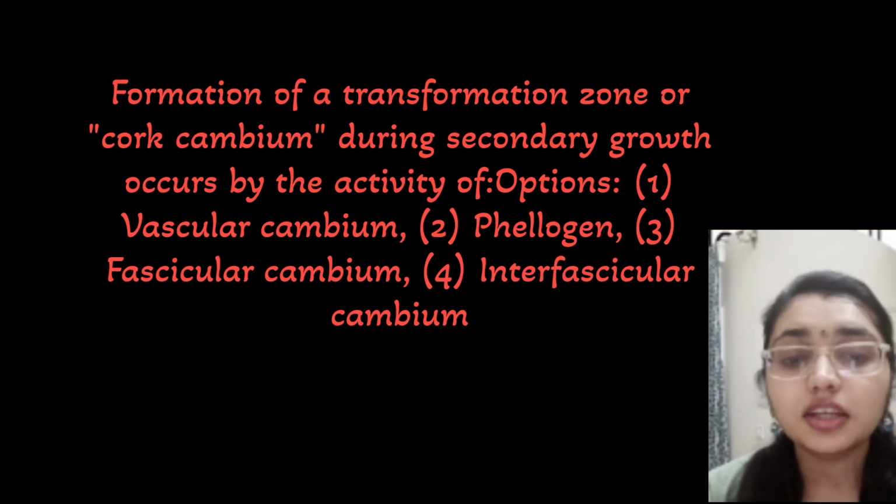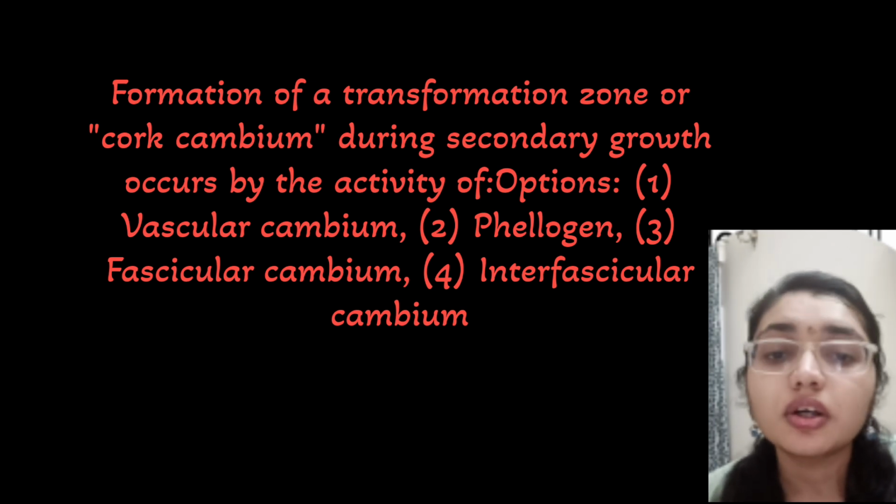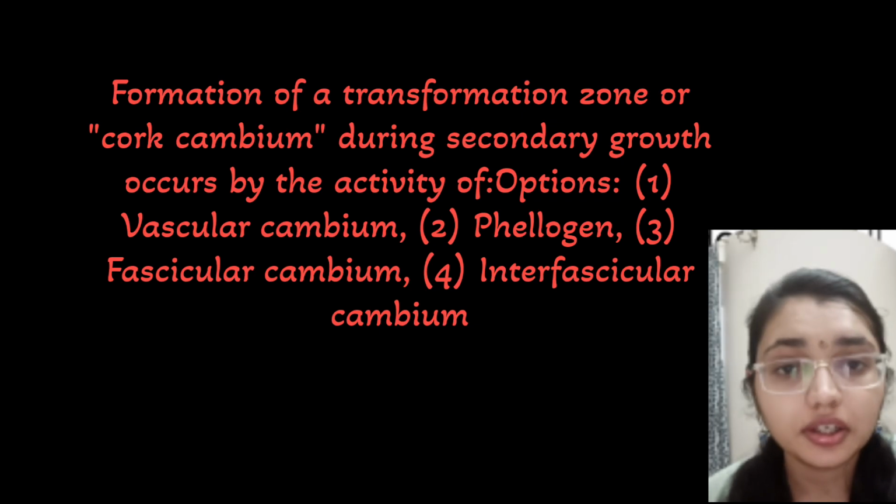Phellogen is another name for the cork cambium. It is a meristematic tissue that develops in the cork region during secondary growth and produces the cork outward and phelloderm, that is secondary cortex, inward.